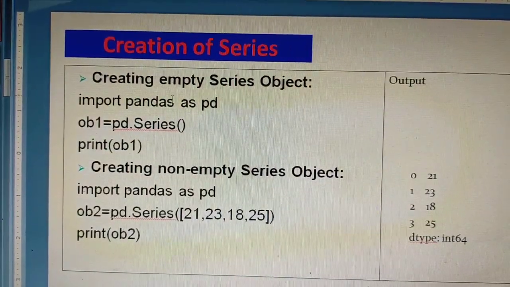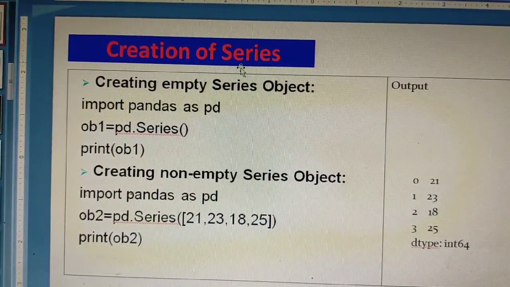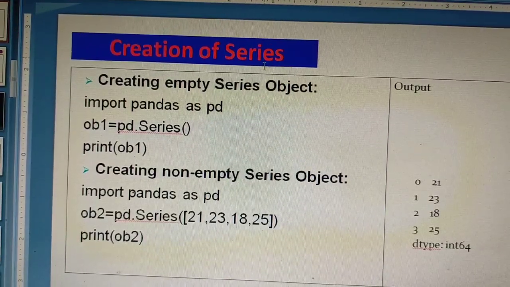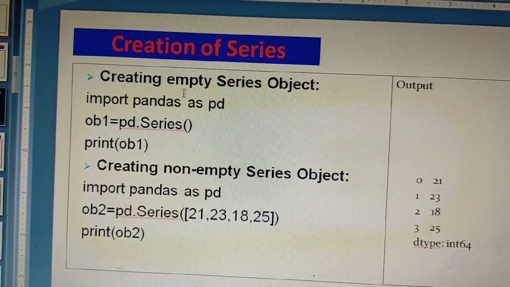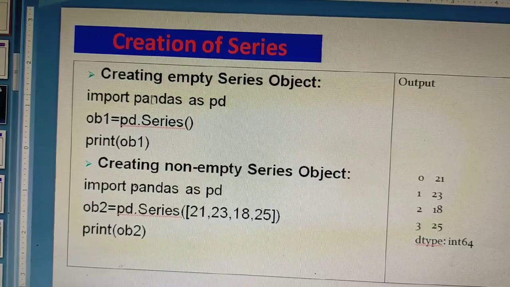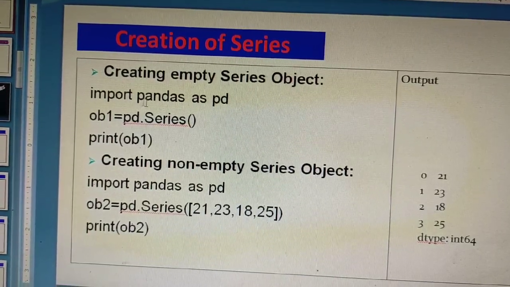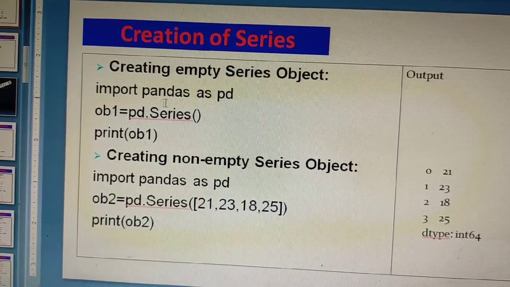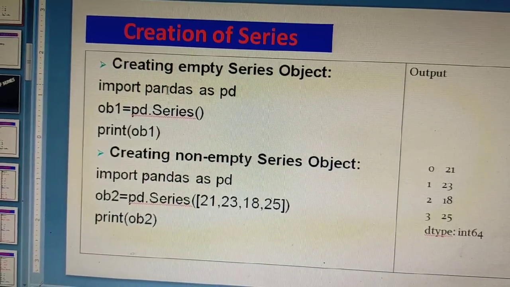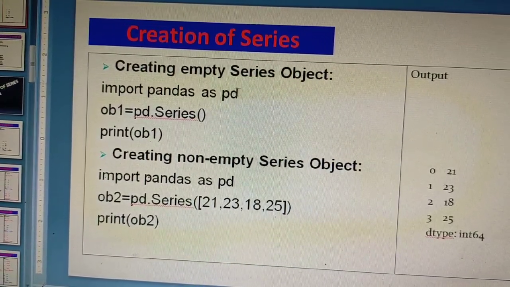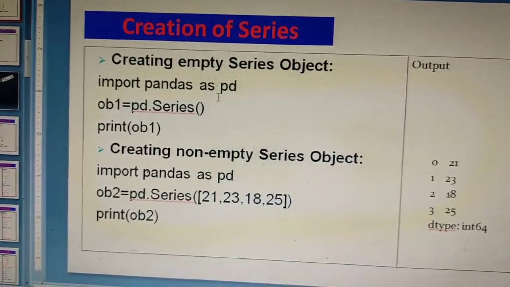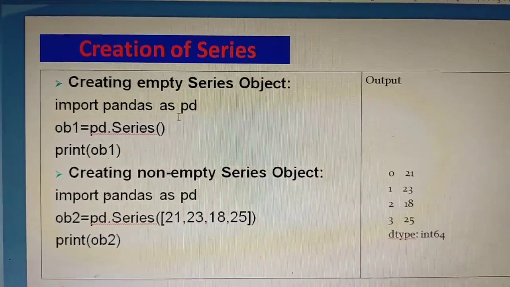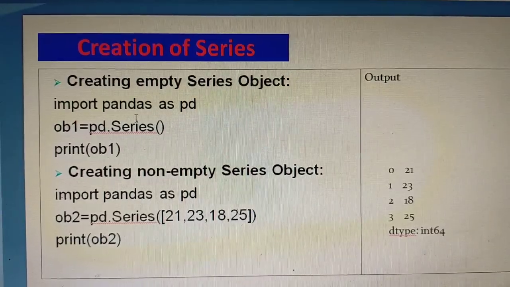Next is creation of series, how the series can be created. It is very simple. First of all, as we are studying pandas, we have to import the pandas library with any variable name. Here I have given the variable name pd that relates to pandas.